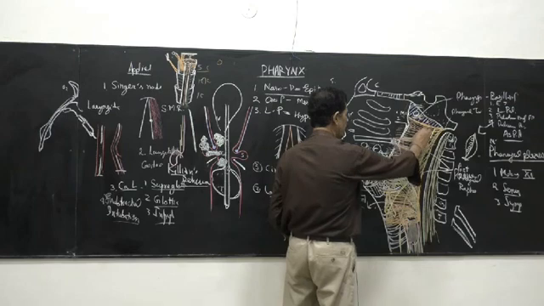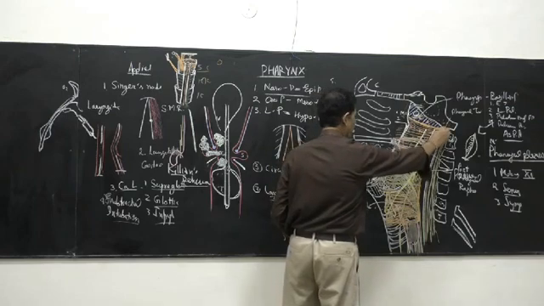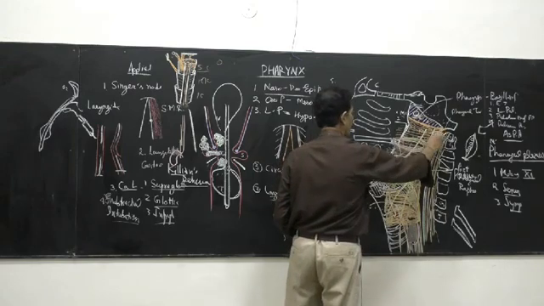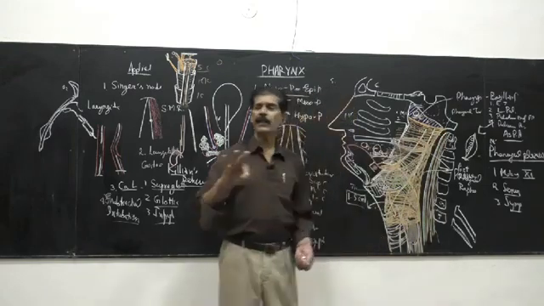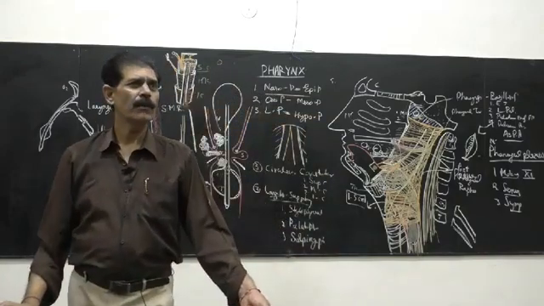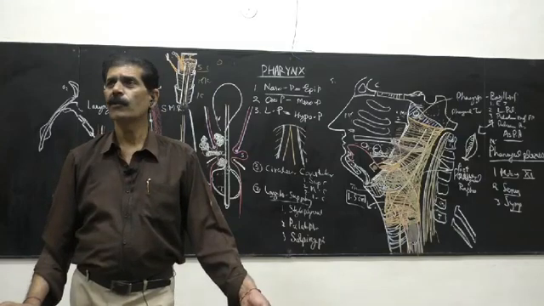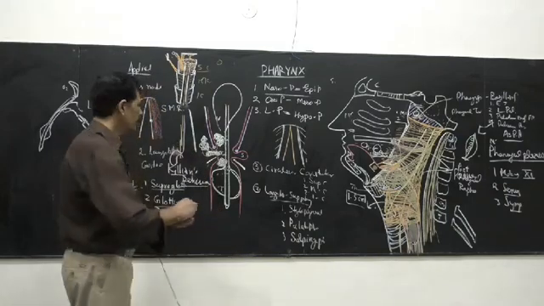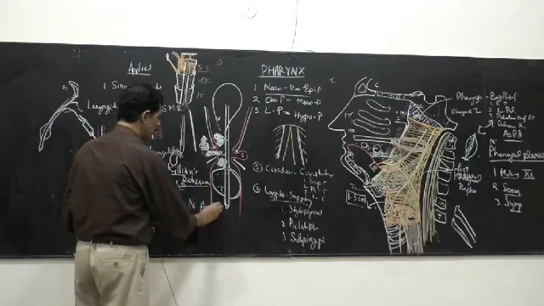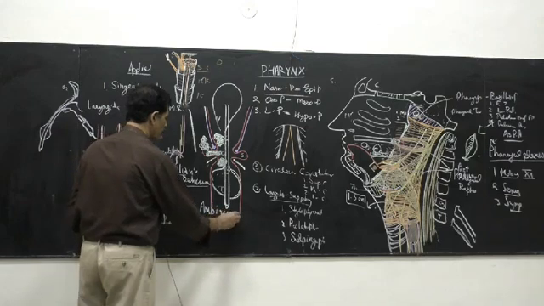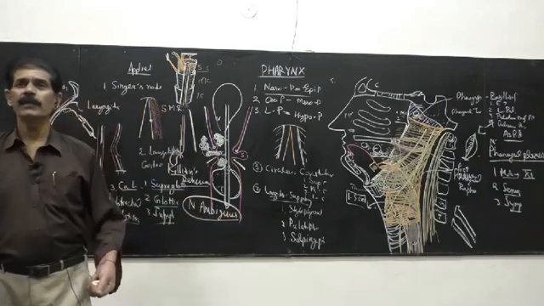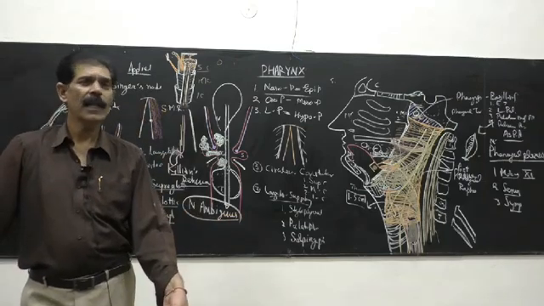Now the ninth nerve is there, the 10th is there, and the 11th, the accessory nerve, is also there. All three come from the middle part of the jugular foramen. And all these three nerves are attached to the medulla. There is a nucleus common to these three nerves, 9th, 10th and 11th, that is called the nucleus ambiguus. So this nucleus ambiguus is a motor nucleus common to the 9th, 10th and 11th nerves.